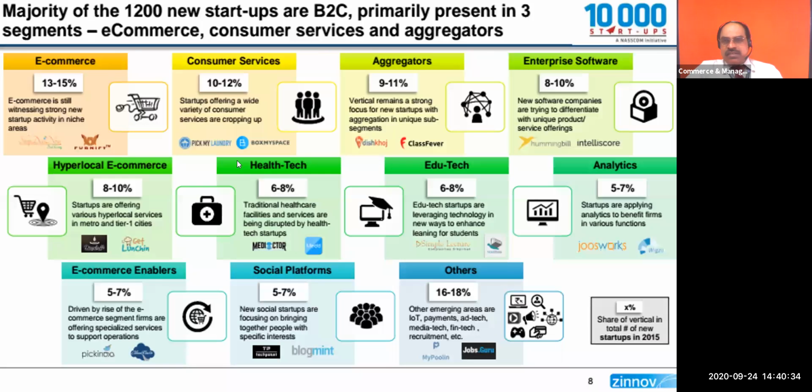Then analytics, very good, we have discussed. Even the political parties are depending upon analytics. Whether it is a ruling party or opposition party, by giving a brand name, they are depending on somebody else.